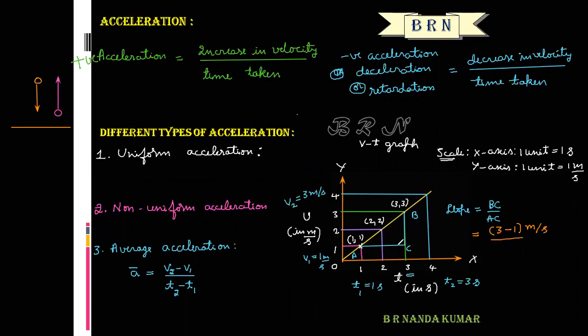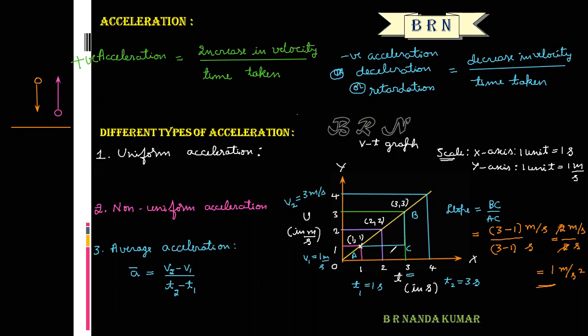And AC is T2 minus T1, that is 3 minus 1, which is 2 seconds. So 3 minus 1 is 2 meters per second divided by 2 seconds. The 2 cancels, and finally we get 1 meter per second squared.